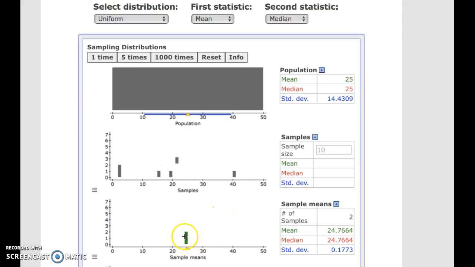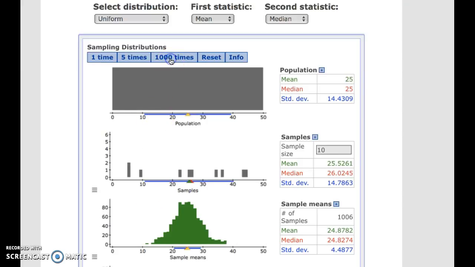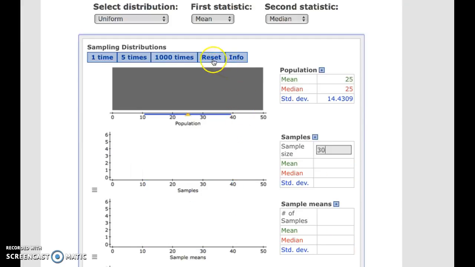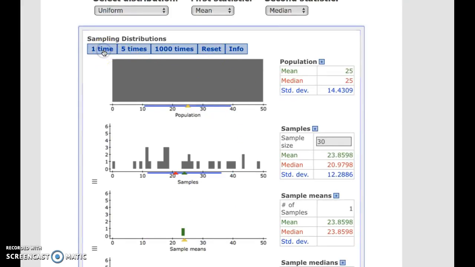Ooh, notice that X-bar stacked right on top. That doesn't happen too often unless we repeat it a bunch of times. So you can see this is going to be time consuming if you were going to take these samples and watch this happen. Let's skip to the 1,000 after this one. Ooh, okay, so it looks even better. So just as one last illustration, say I want 30. And reset this. If I do it one time, notice that my applet was nice enough to go ahead and just put those 30 and do the X-bars, not make us watch.